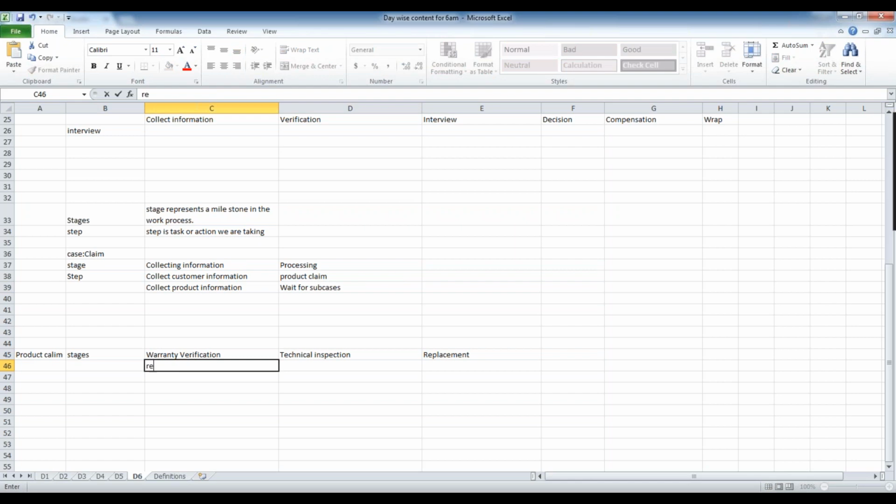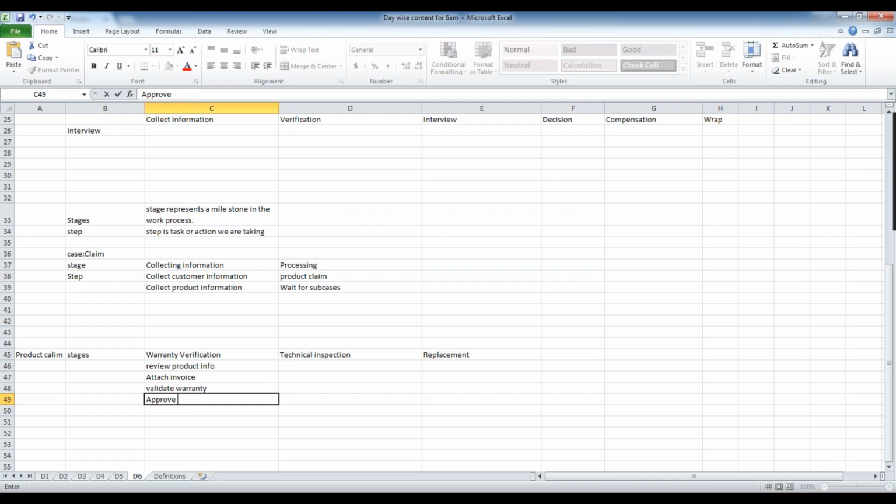First they will review the product info, and you also need to attach your invoice, attach invoice, and then you need to validate the warranty. So here they will collect the purchase date and warranty information, and based on that we will validate the warranty, whether it is valid or not.